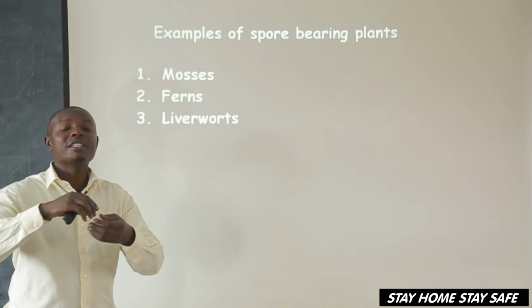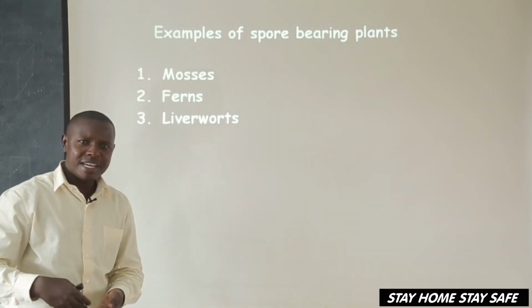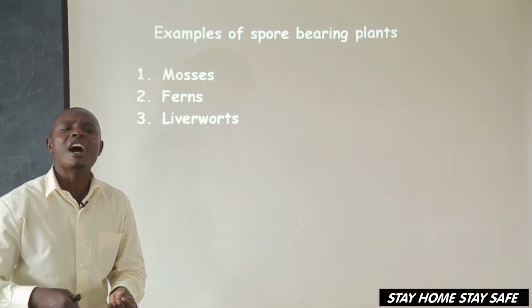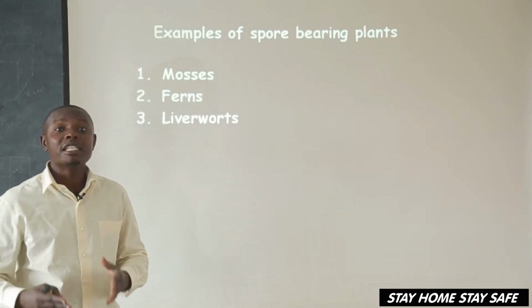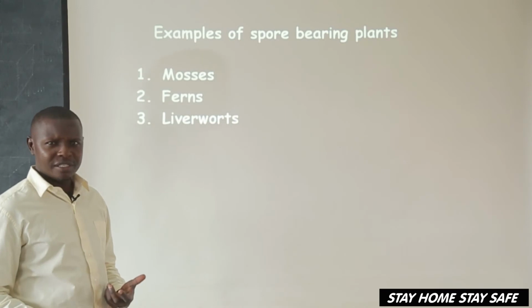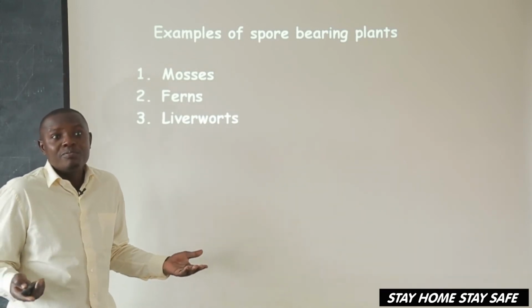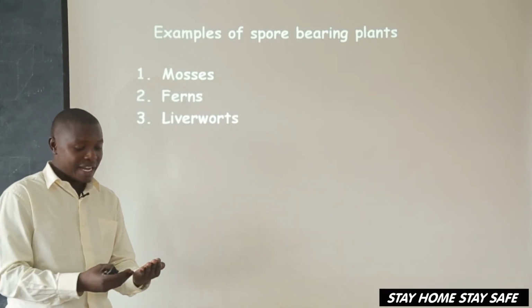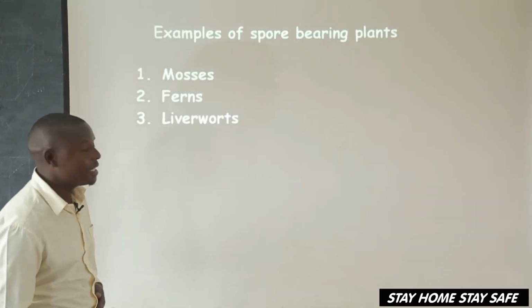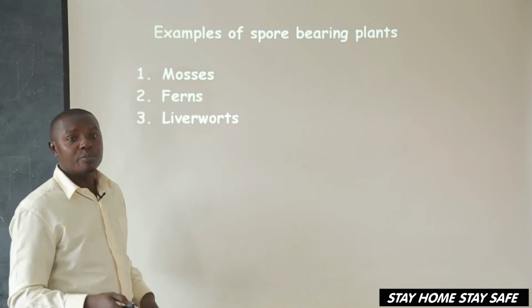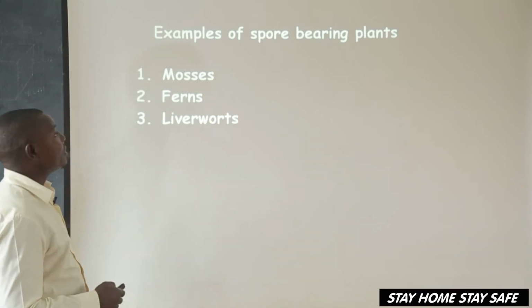They produce spores on their leaves. They have what we call sporangium. The sporangium stores spores, and spores are used for reproduction. Because they don't bear flowers, their leaves have sporangium that help in storing what? Spores that are used for reproduction.